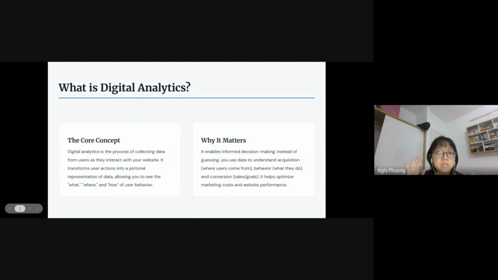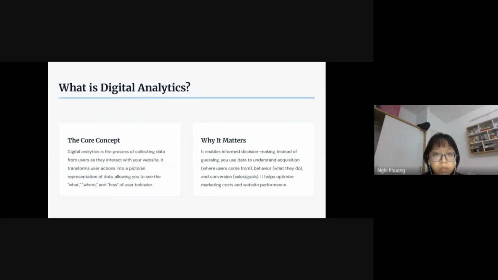So what is digital analytics? In the simplest terms, it's like the website's security cameras or detective. Every time a user clicks, scrolls or buys something, our website will collect that data of the user.